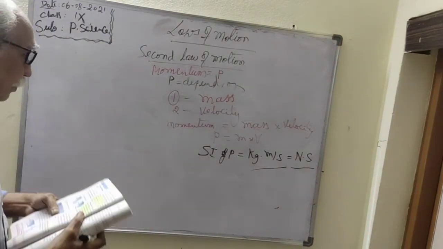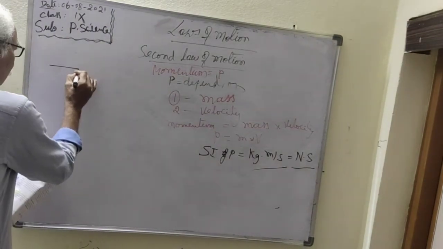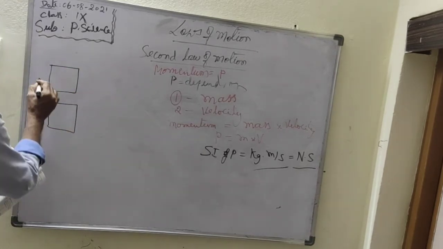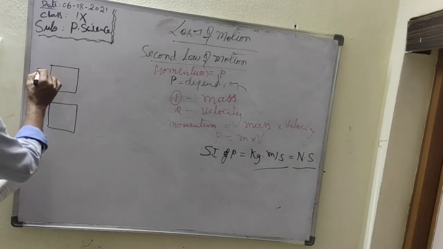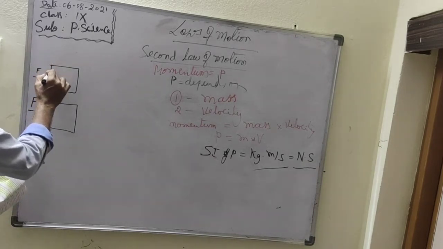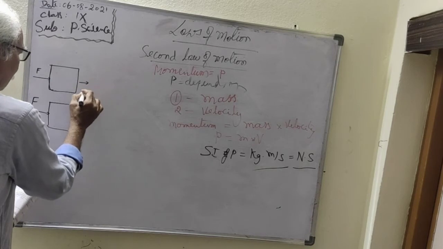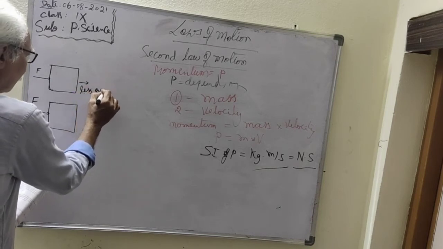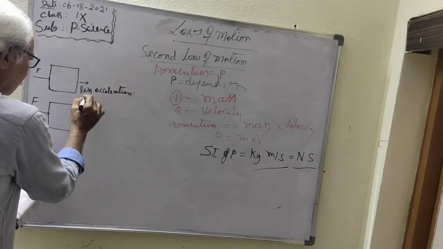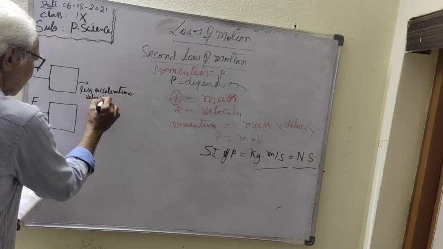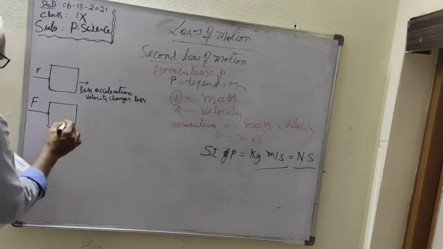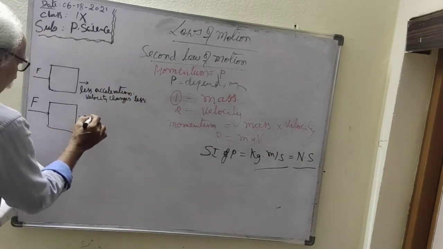Let us see this example. There are two objects. Here is one object, here is another object. On this object the applied force is less, here the applied force is more. When the force is less, the body has less acceleration because velocity changes less, with less magnitude. But in this case, greater acceleration.